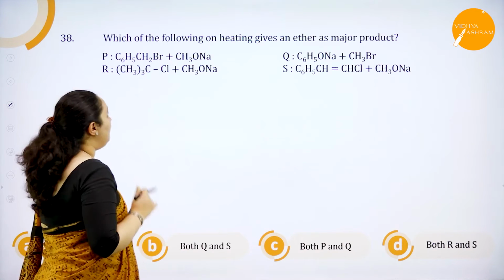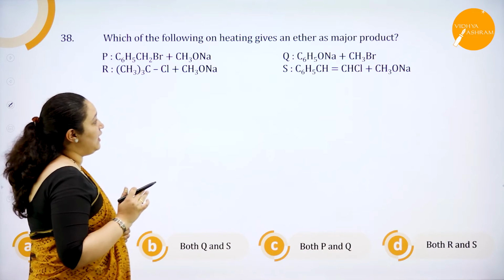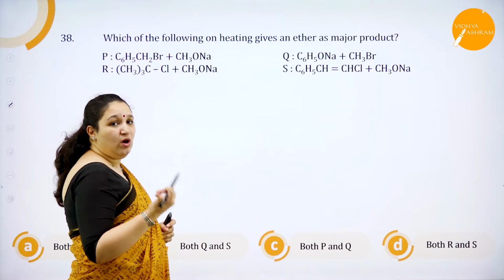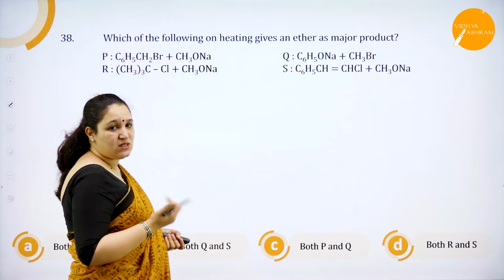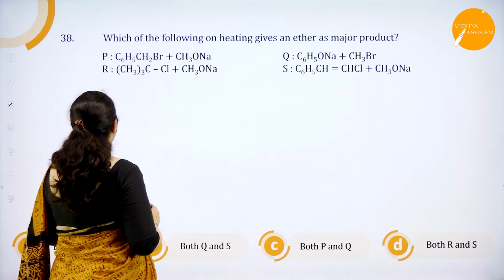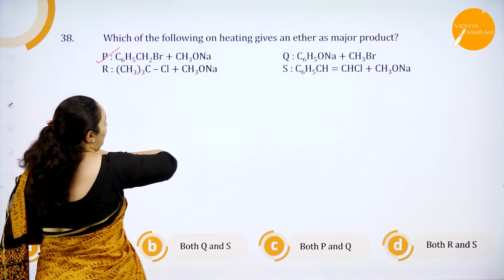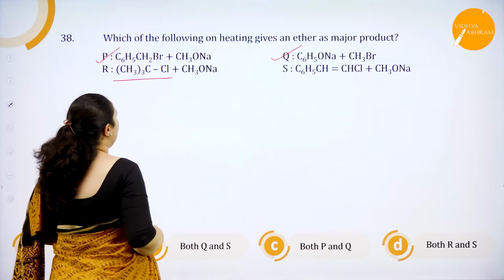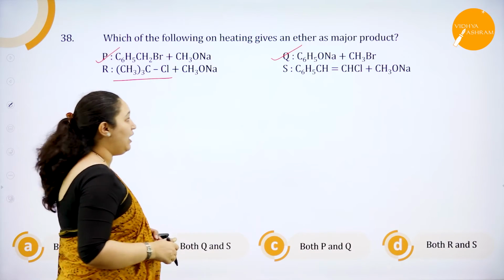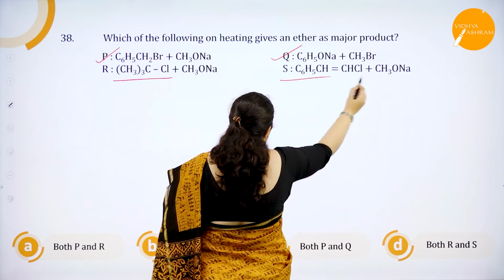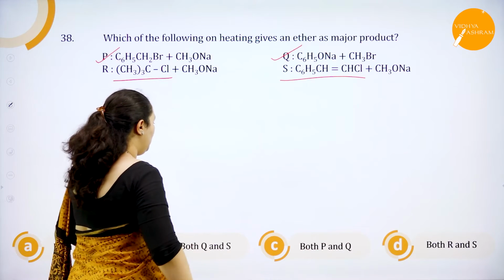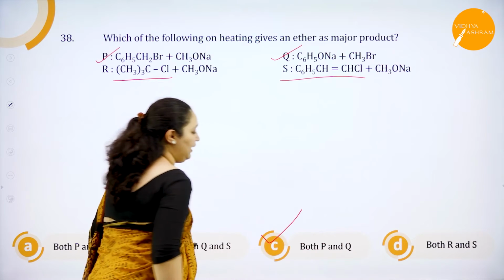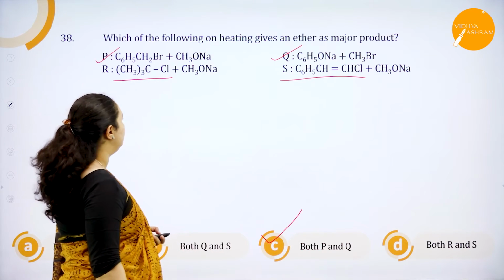Fine. Next one, which of the following on heating gives an ether as the major product? What you have to get as the major product? Ether. So it's Williamson's ether synthesis, which you have to know very clearly. P can give ether, Q can give ether, but here ether is not formed, you get an alkene. Of course this also will not give ether. So P and Q will give ether, so option C, both P and Q, is the correct answer.